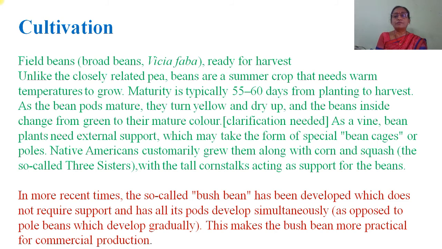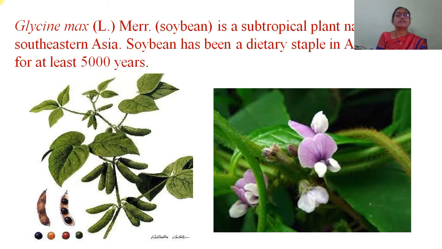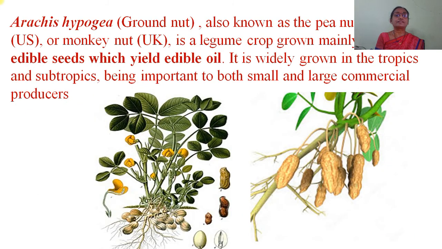This makes the bush bean more practical for commercial production. The next bean is Glycine max, commonly called soybean. It is a subtropical plant native to southeastern Asia. Soybean has been a dietary staple in Asian countries for at least 5,000 years.